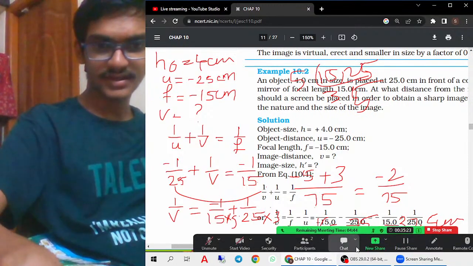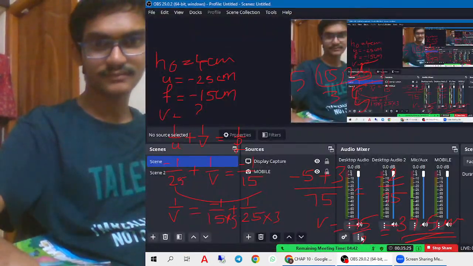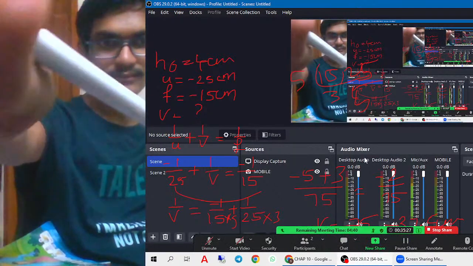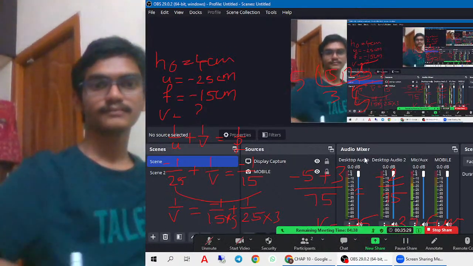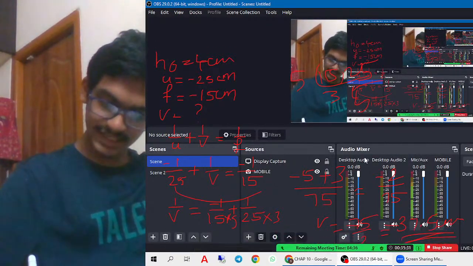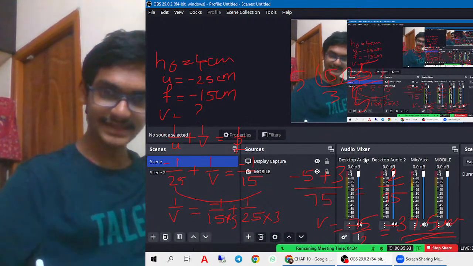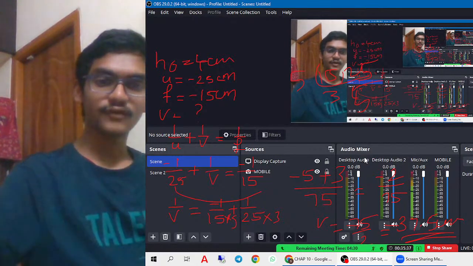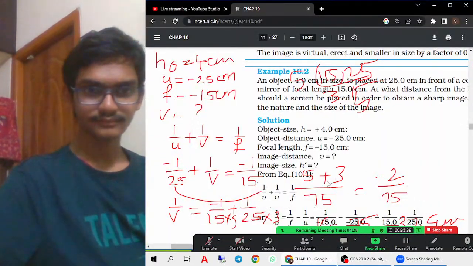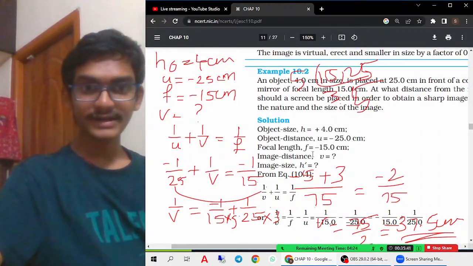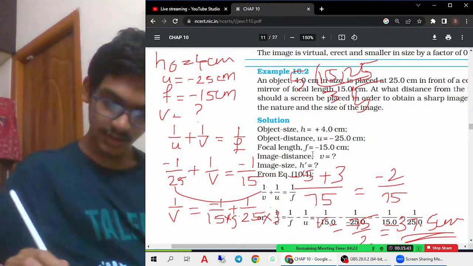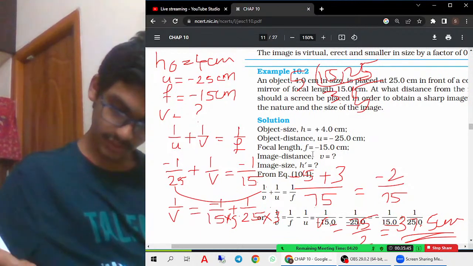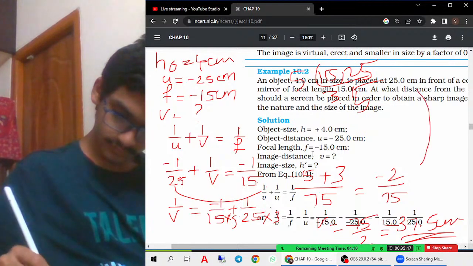Okay. That is the value of the image distance, minus 37.5 centimeters from the mirror. Okay. Now let us try to see, let us also draw the ray diagram for the image.